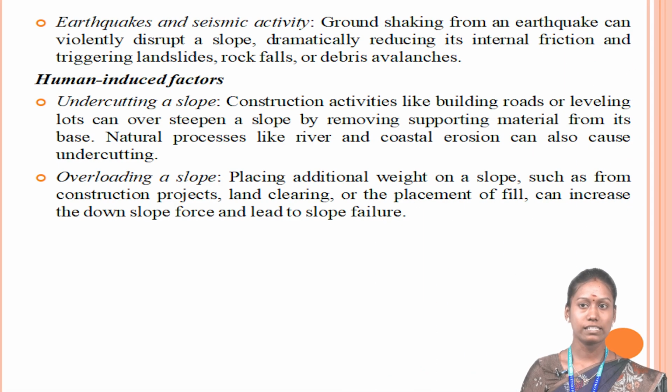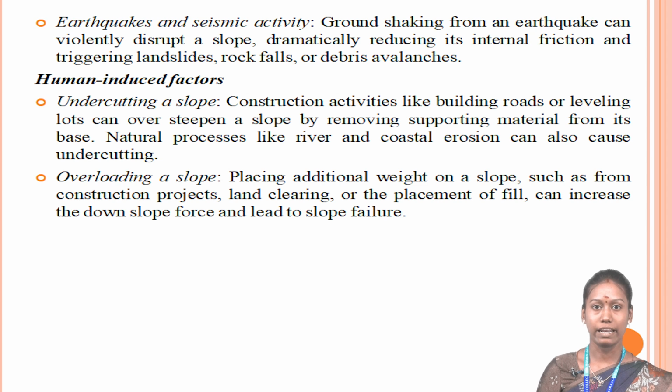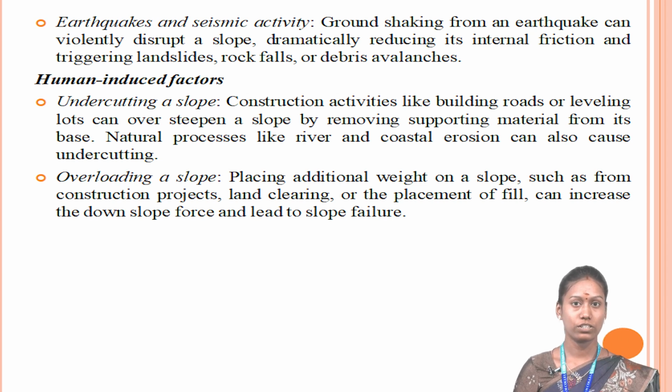Then earthquakes and seismic activity. The ground shaking from an earthquake can violently disrupt a slope, dramatically reducing its internal friction and triggering landslides, rockfalls, or debris avalanches. Then volcanic eruption. Volcanic eruption is also a major cause for mass wasting or mass movement.